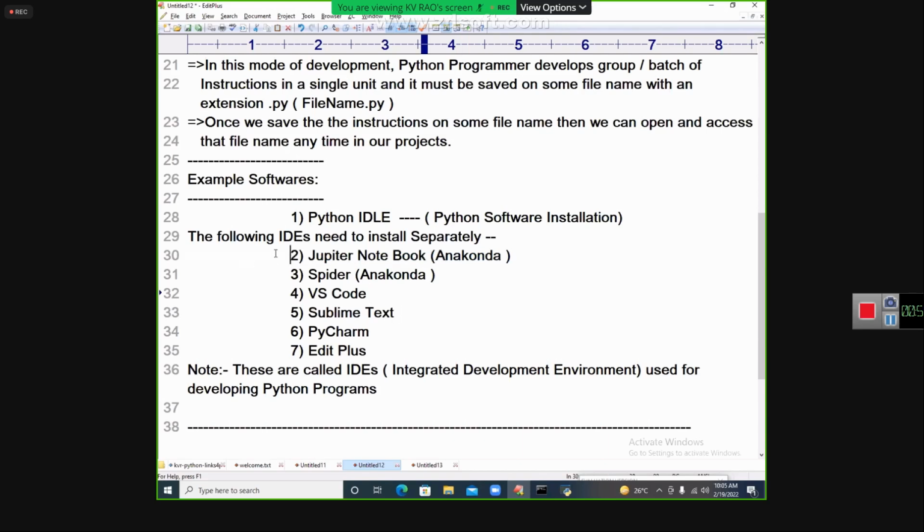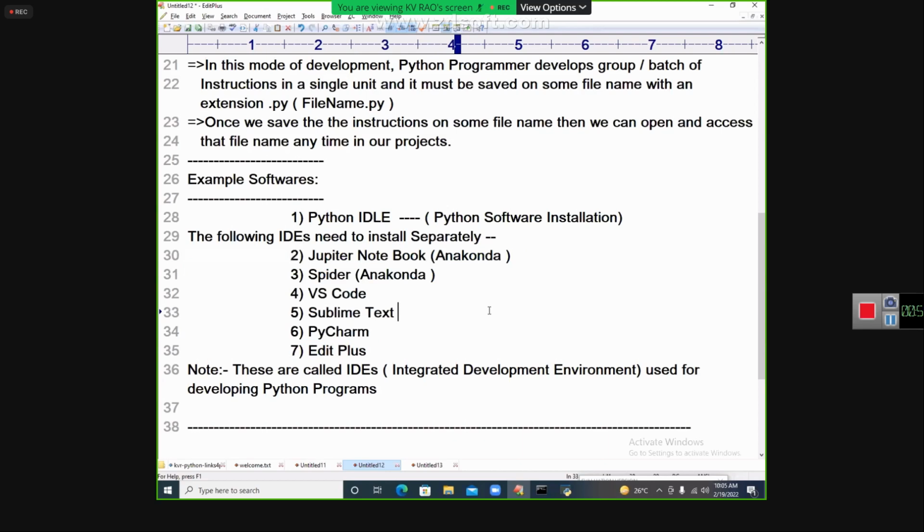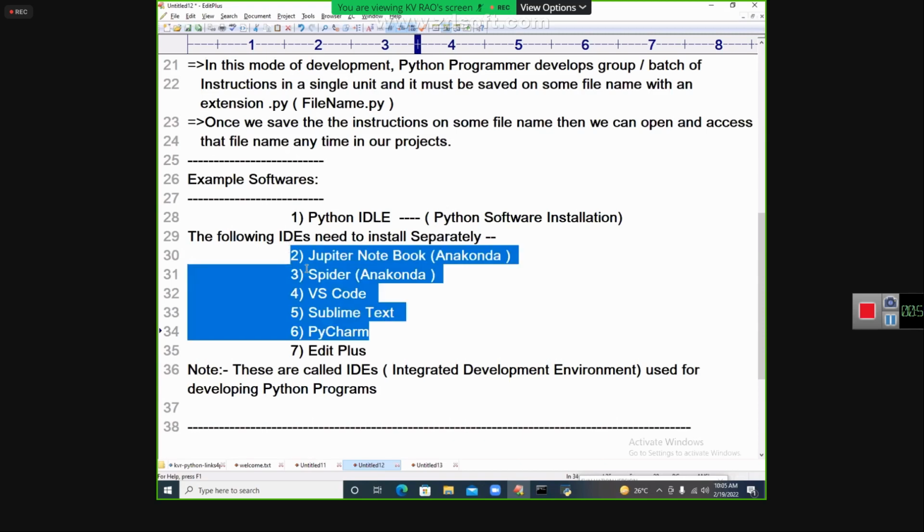Your company may be following Spyder or VS Code, and learning this is not a big deal. If you know left click and right click of the mouse, you can do it. Let us go to IDLE first. Again you are asking, sir, show me the installation. First learn the programming, after that I will show you. Installation is just clicking buttons and it is installed quickly. So first improve your coding, this is my advice for all of you. Let us start with IDLE.